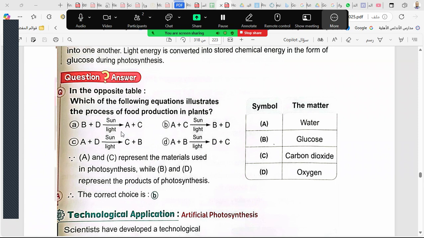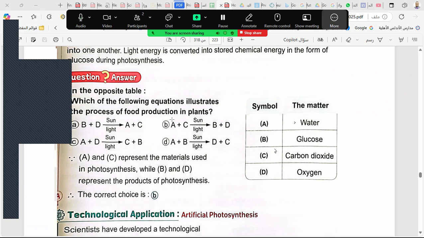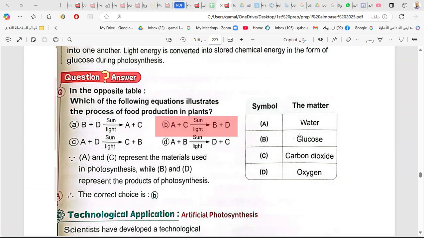A plus C. Sunlight. A plus what? A plus C. The answer is B. A plus C, which is water plus carbon dioxide, produce glucose and oxygen, B plus D. So the correct answer is B. Your answer is correct. Okay. Very good.